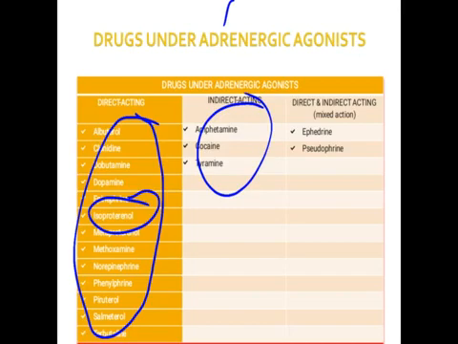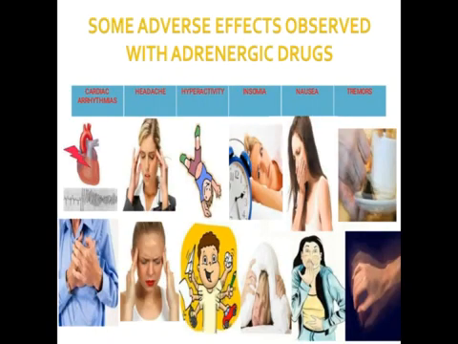They are indirect acting. That means not directly binding to the receptor, but in some other way they are facilitating the activity of adrenaline and noradrenaline. They are the indirect acting. And third one, mixed action. That is ephedrine and pseudoephedrine. So they act directly also, and indirectly also. But they act by various mechanisms. So they come under the mixed action adrenergic agonists.